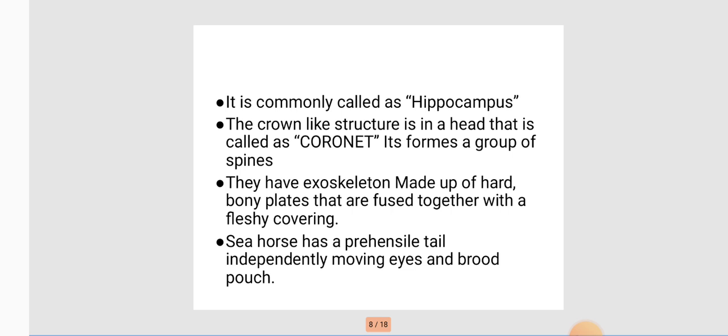They have an exoskeleton made up of hard bony plates fused together with a flesh covering. Seahorse has a prehensile tail, which is the curved tail. It has independently moving eyes and a broad pouch.